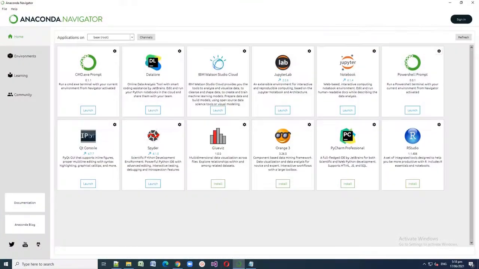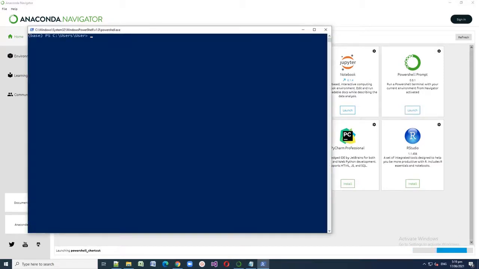Let's run the Anaconda Navigator. Actually, it is already installed and open on my desktop. You can also download it, and it is free on Google. So let's now open the Anaconda PowerShell prompt, and all we have to do here is install the following requirements.